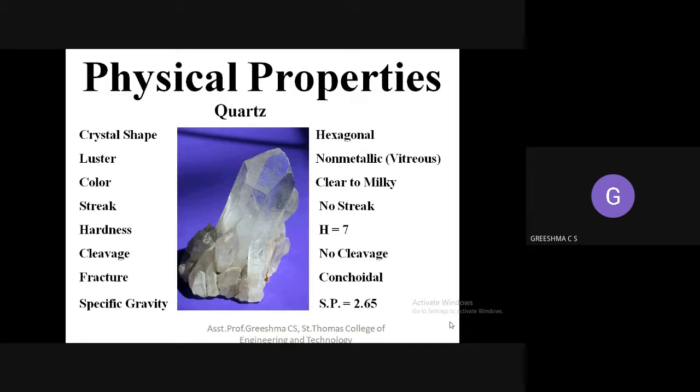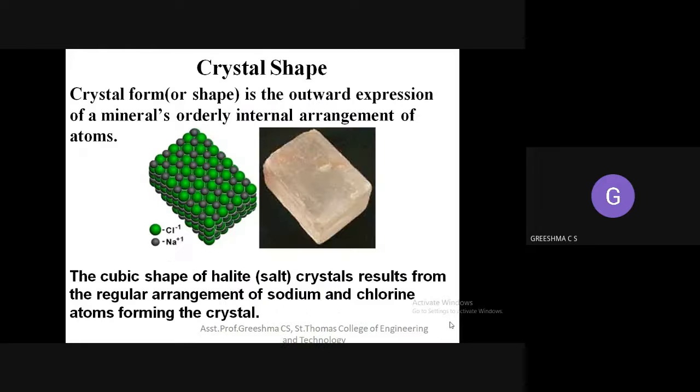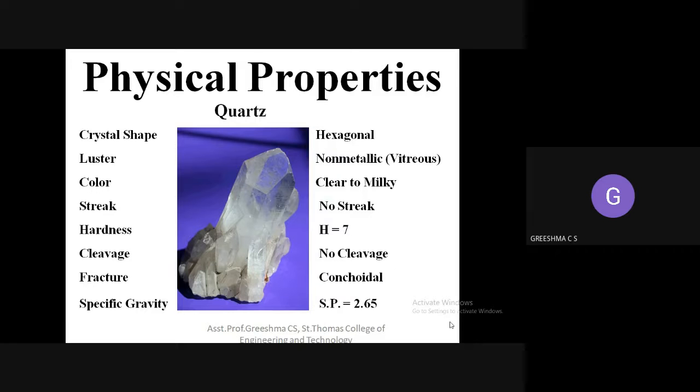So first of all, we will see what the physical properties are. What do you mean by physical properties? For a mineral, you have certain physical properties. The first ones are crystal shape, luster, color, streak, hardness, cleavage, fracture, and specific gravity.